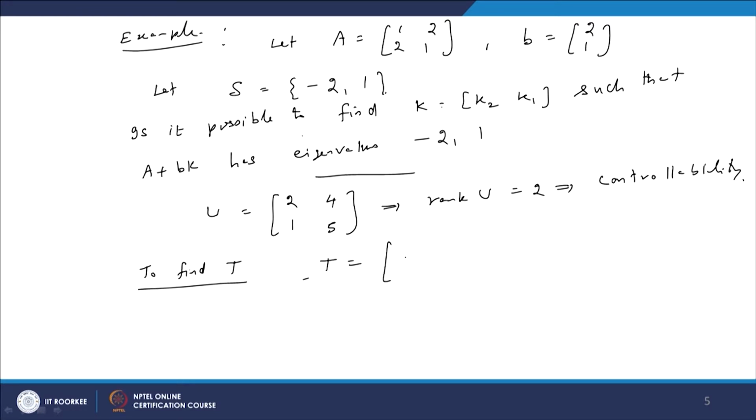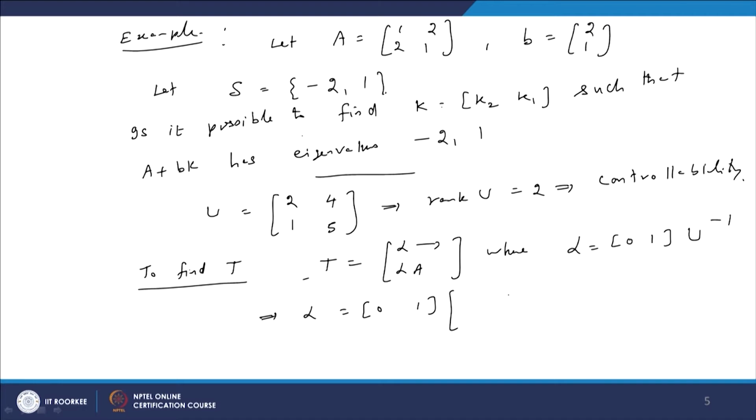So, T has first row alpha, and the second row alpha into A, where, from the companion form we have studied, the alpha matrix can be computed by using 0 1 and U inverse. So, alpha is equal to 0 1 times U inverse.